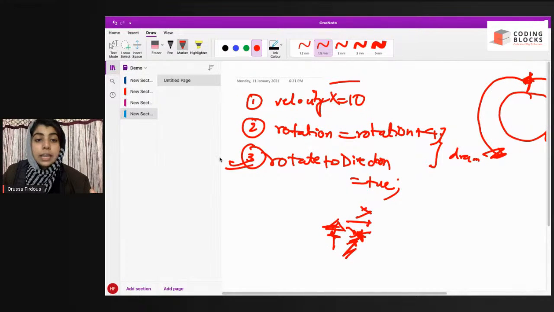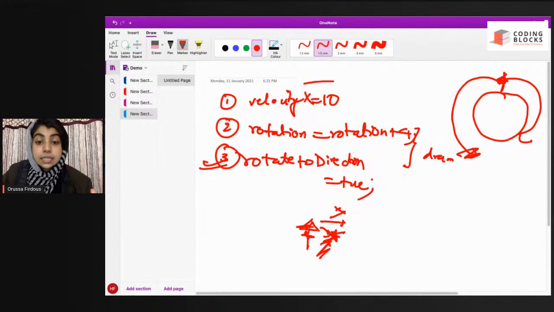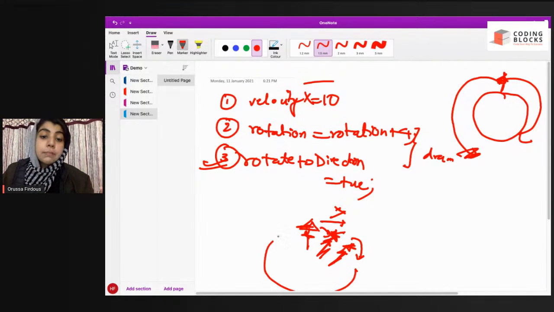So again, velocity dot x is moving in the x direction, is 10. Okay, it has been rotated. Now again, rotate to direction is true, so it will move like this. So as your frames execute, it appears that it is moving in the circular direction. So this was the logic.